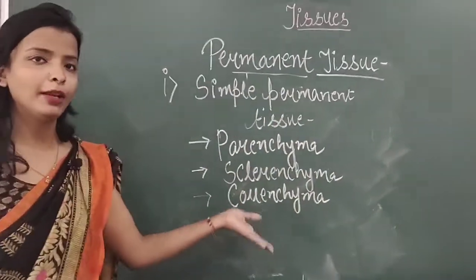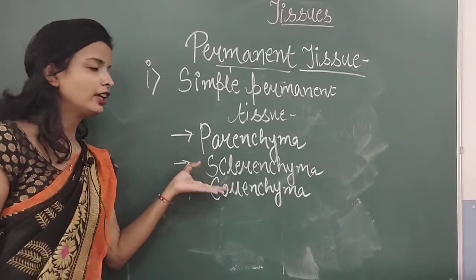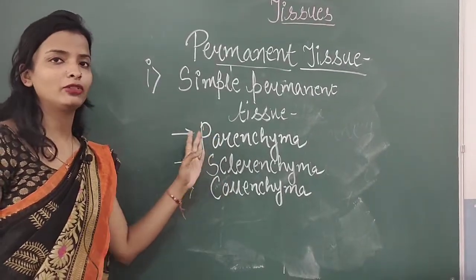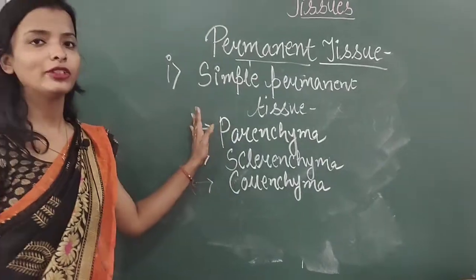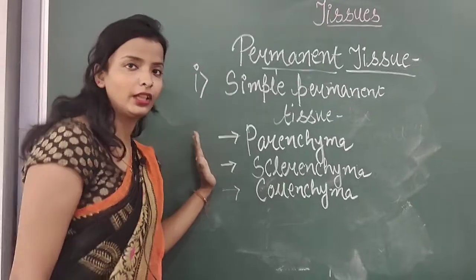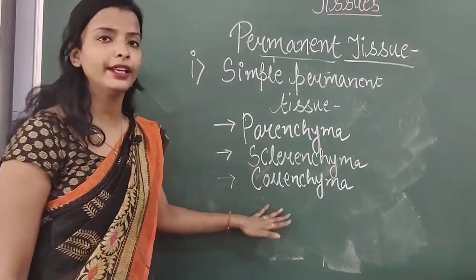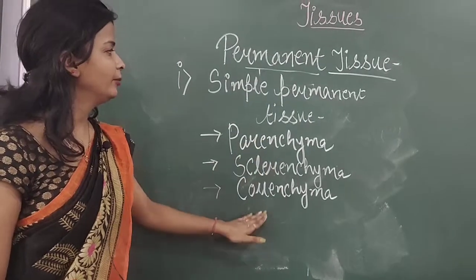The sequence can be changed; in your book first parenchyma is given, second collenchyma, third sclerenchyma. So no need to worry that this is not being taught in sequential form. I am just telling the types. So simple permanent tissues are of three types. First one is parenchyma, second one is sclerenchyma, and the third one is collenchyma. So they all come under simple permanent tissue.